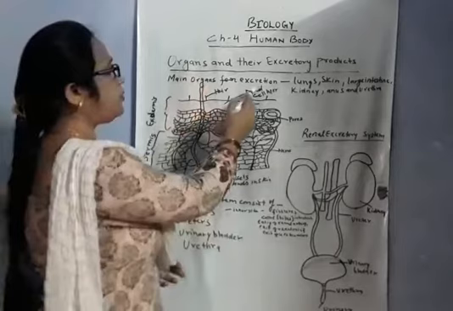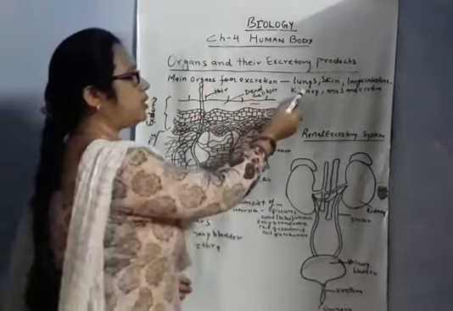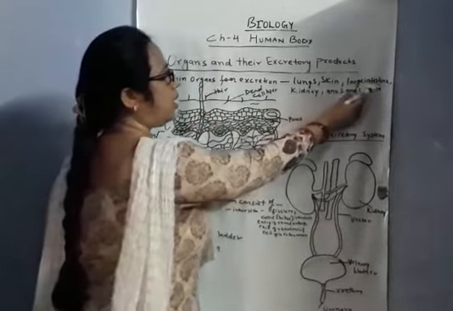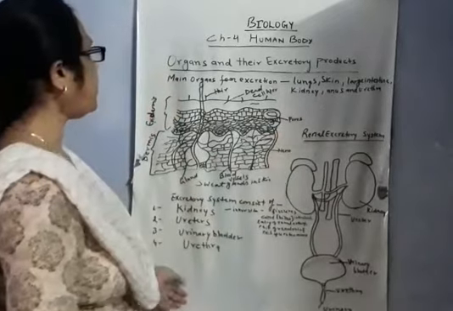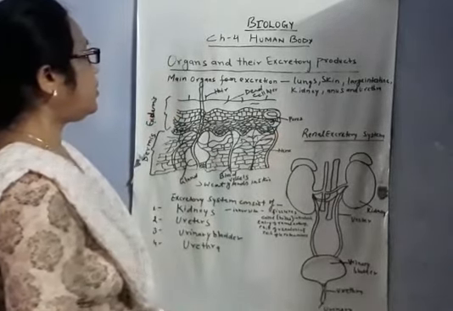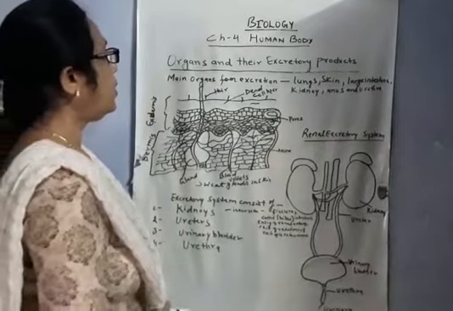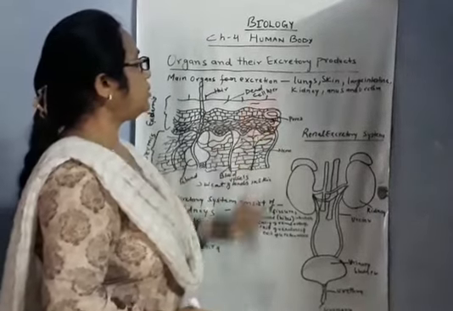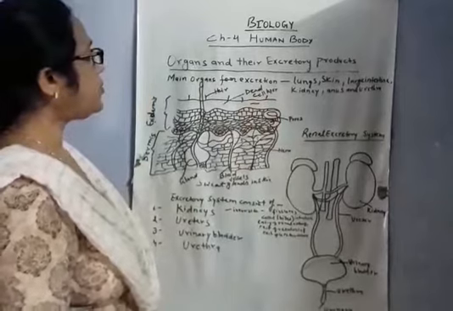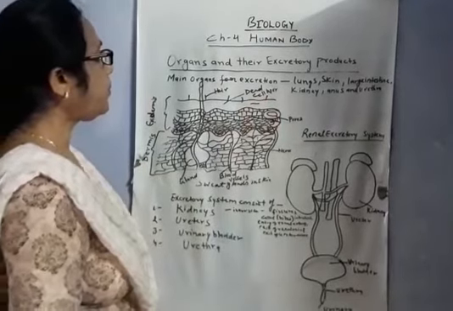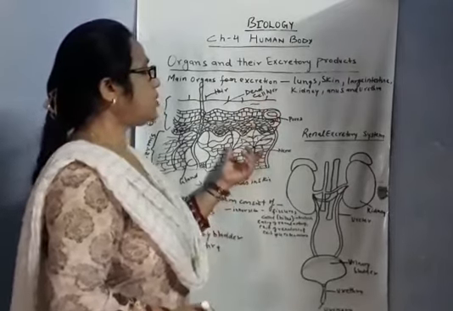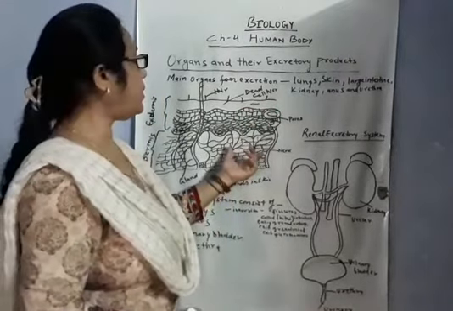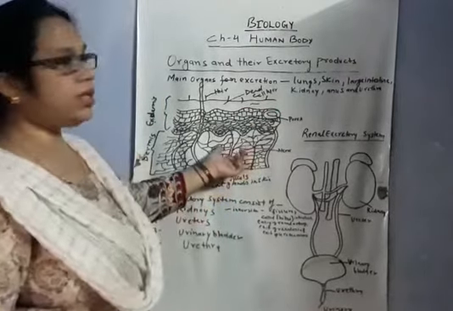The main organs for excretion in the human body are the lungs, skin, large intestine, kidney, anus and urethra. For the excretion of these waste products from the body, there is a system present in the human body that is called the excretory system.